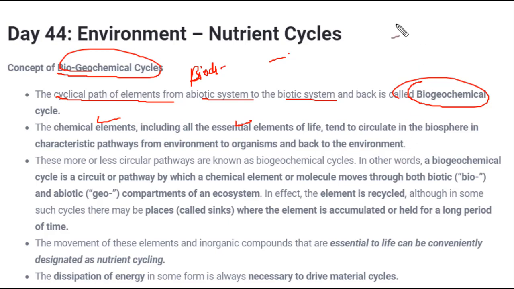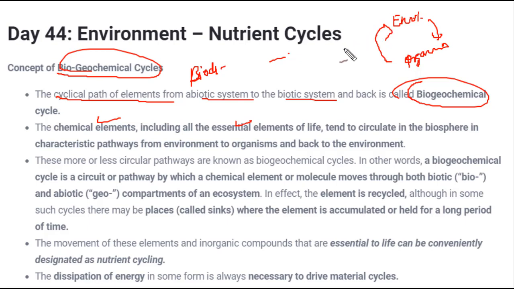If you want to draw a diagram for a nutrient cycle, first there is the environment, then it comes to an organism, any organism it may be, and after that it goes back to the environment. So environment to organism, organism to environment. This keeps on repeating, and that's why it is called a biogeochemical cycle or a nutrient cycle.